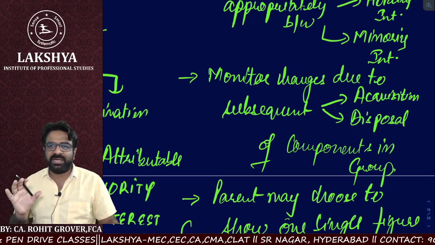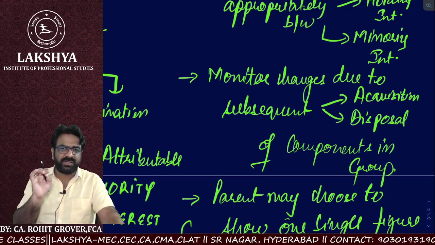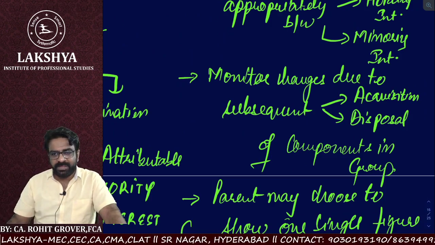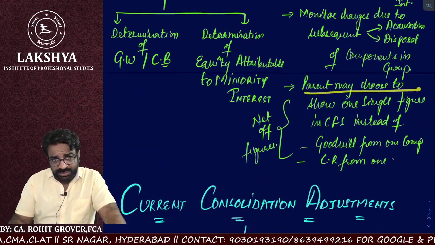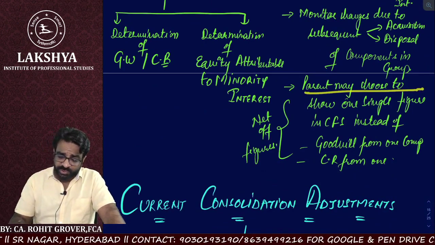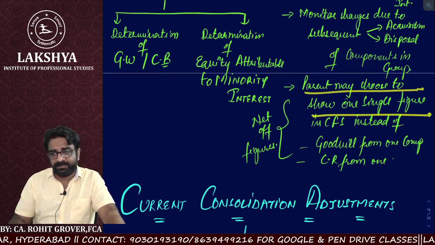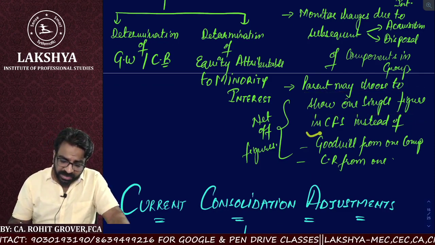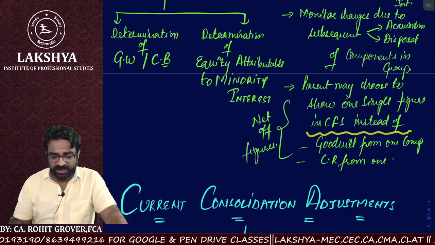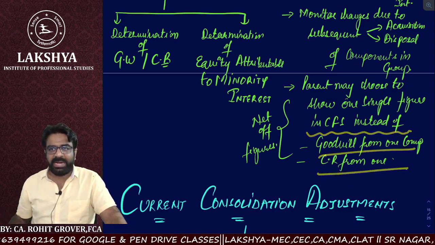I hope you are finding this class note very clear, everyone. Next one. Parent may also choose to show one single figure in the consolidated financial statements instead of goodwill from one component and capital reserve from another.